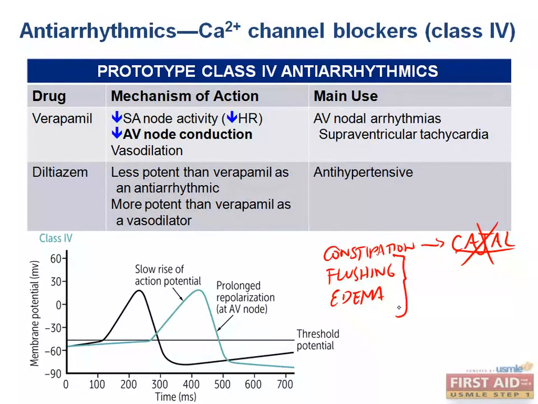The flushing and edema are related to changes of the diameter of arterioles in the papillary dermis. Now, papillary means finger, and then so you have these projections, and this is the skin surface. So if we incredibly dilate this vessel, it'll be much closer to the skin surface, and that will cause a redness because you have increased blood flow to this area and the proximity to the surface of the skin is closer.